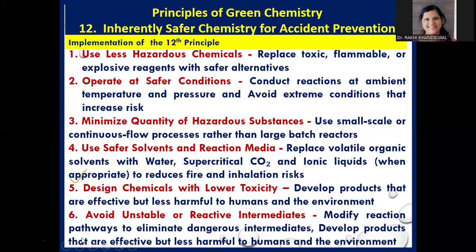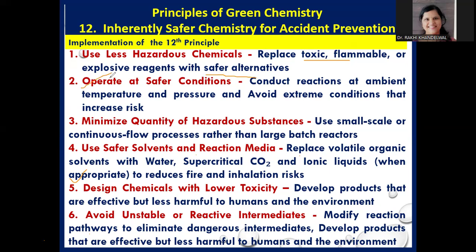So how can this principle be implemented? Implementation of the 12th principle. First, use less hazardous chemicals. In chemical processes, we can replace toxic, flammable, or explosive reagents with safer alternatives.